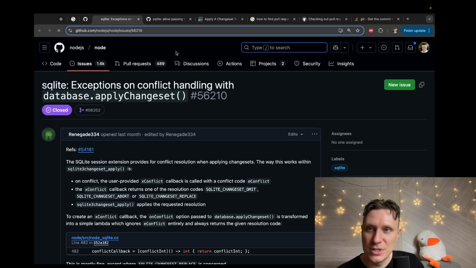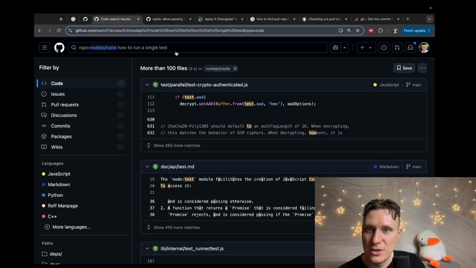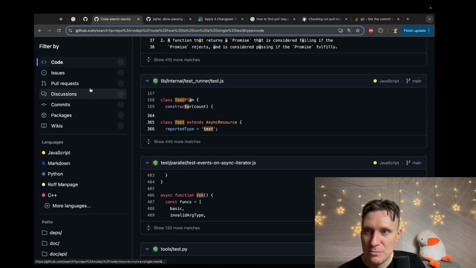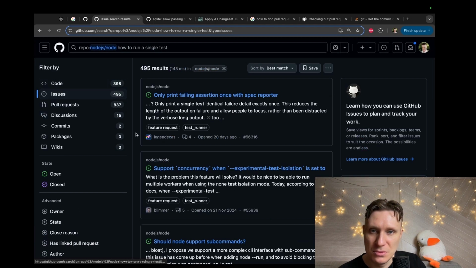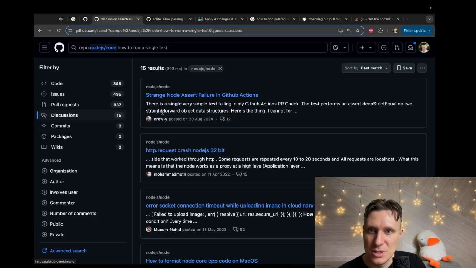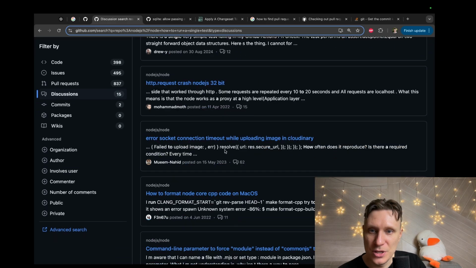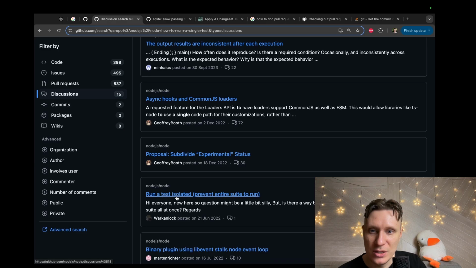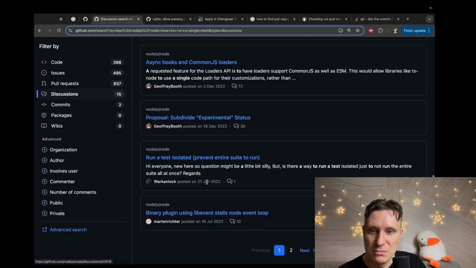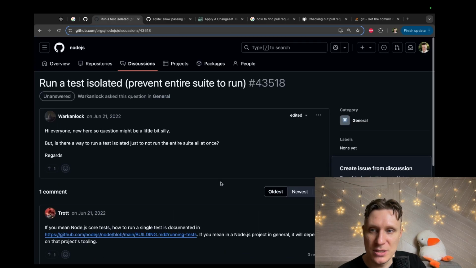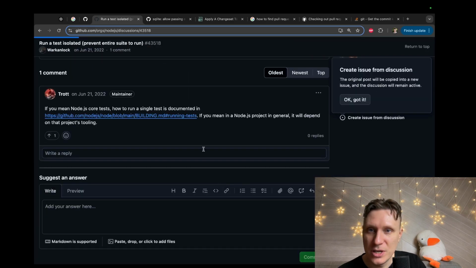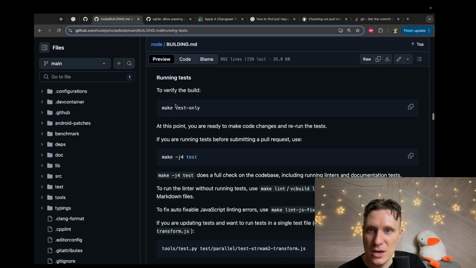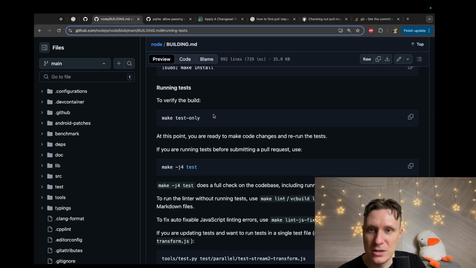Can GitHub help me with this? It's extremely slow. It thinks. Maybe discussions, issues. No, maybe discussions. Crash file, error socket, how to format code, command line parameters, nothing. Run test isolated. How to run test isolated? This one, running tests. Okay, running tests, tests only make.